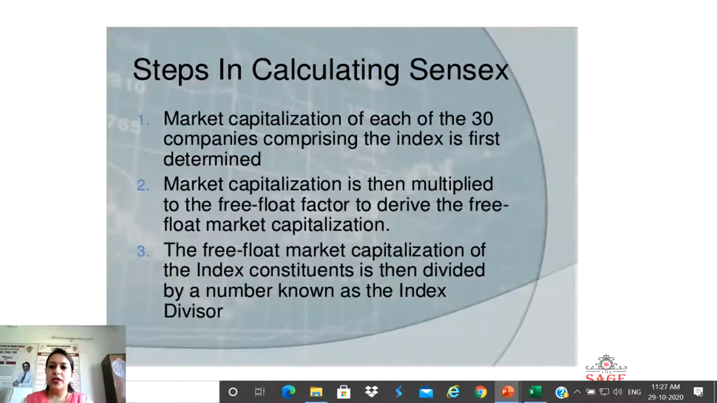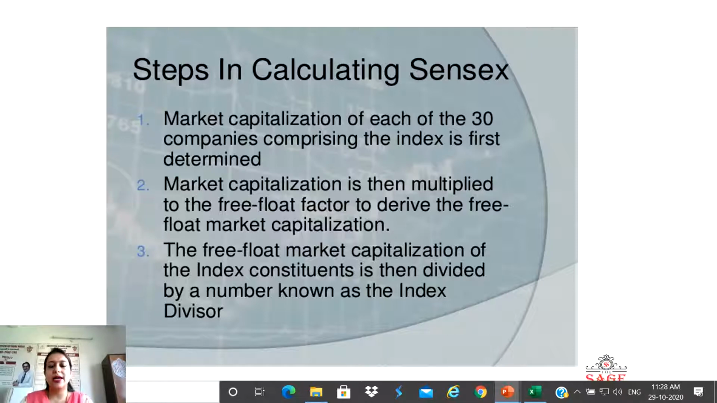Now the main point is how to calculate this Sensex. As I have told you, nowadays the method which we are using to calculate the Sensex value is the free float market capitalization method. Now what is the Sensex value? Like you will see that nowadays the Sensex has gone up to 35,000, and it will definitely fluctuate day by day. So how will that value come out? That calculation will be done with the help of these steps.